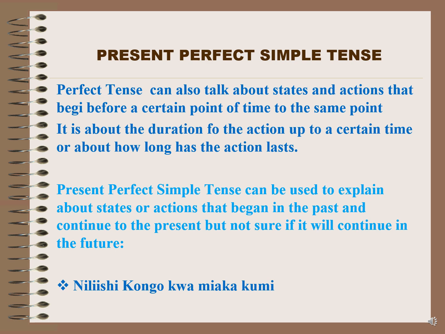Here's an example. Niliishi Congo kwa miaka 10. I had lived in Congo for 10 years. So this sentence is open. You cannot tell if the person is still living in Congo and will continue to live in Congo or not.